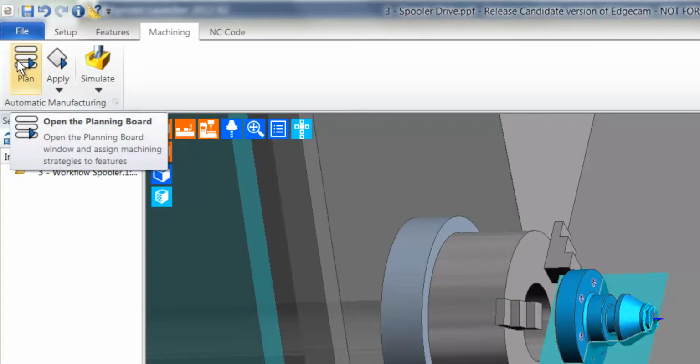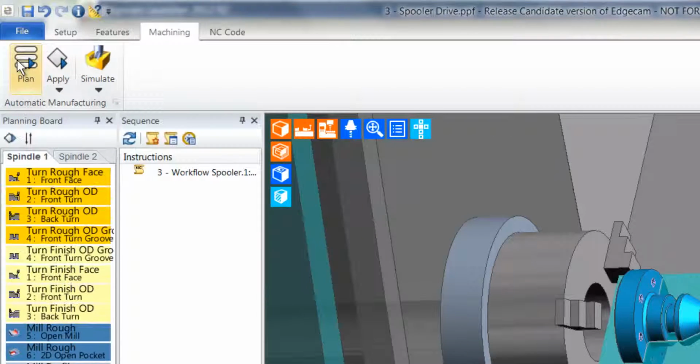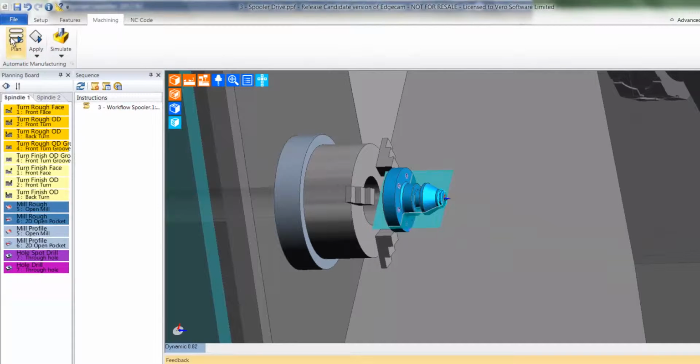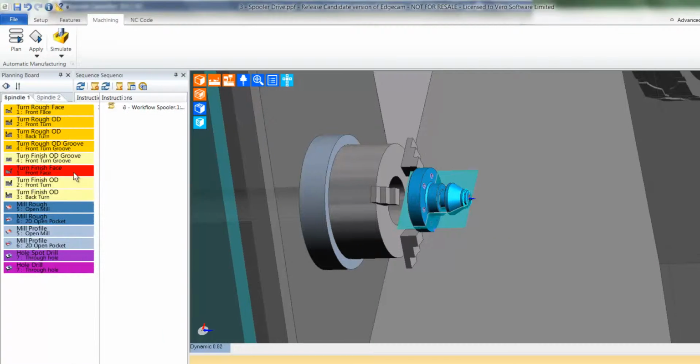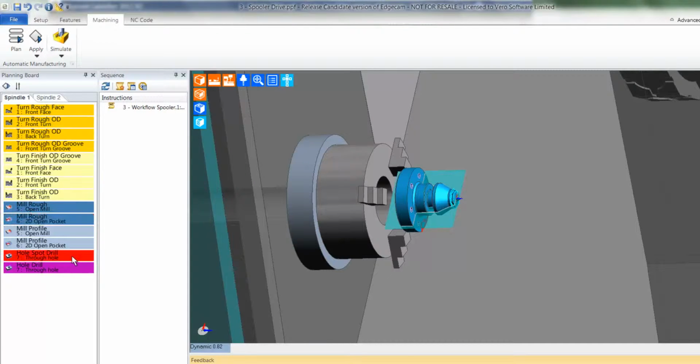On selecting the command, we can see that the first section is planning board. The planning board is an interactive window which maps out the order of manufacturing commands. The user can manipulate this order by simply dragging and dropping items to determine a predetermined manufacturing order. Items can be deleted as well as moved.